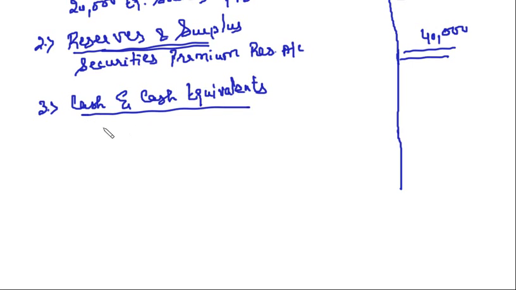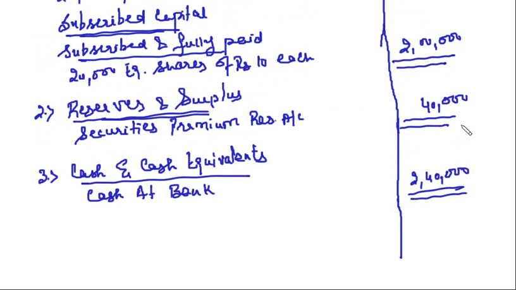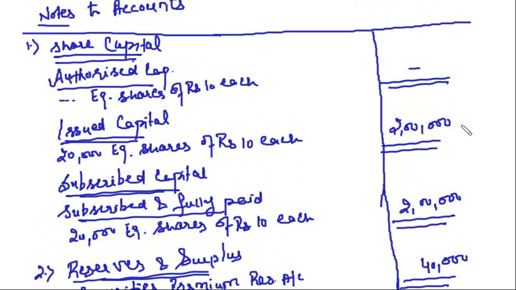Clear? Here I will say cash at bank. How much is the cash at bank? 2,40,000. Clear? This is how you are going to prepare notes. You are going to give all the details in the notes to accounts. Clear?